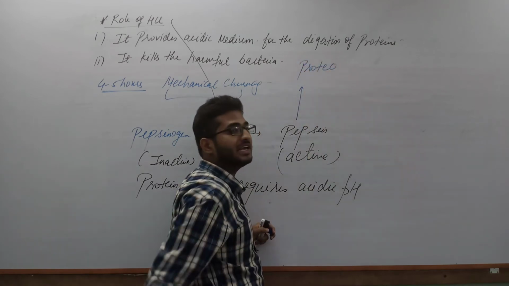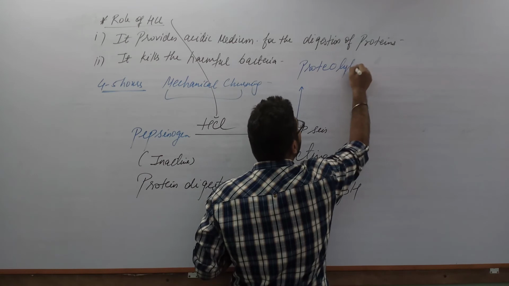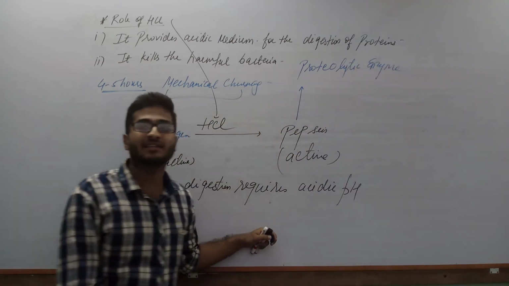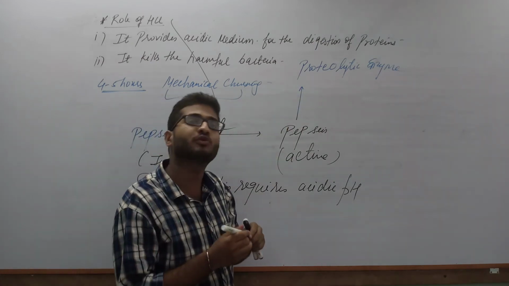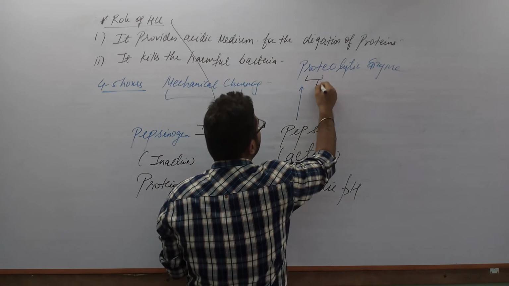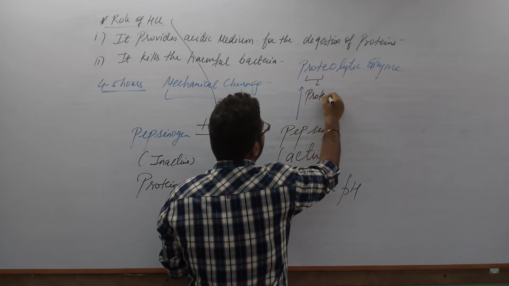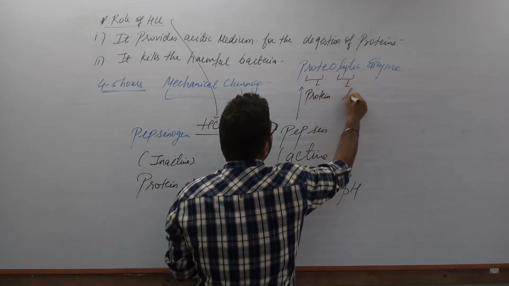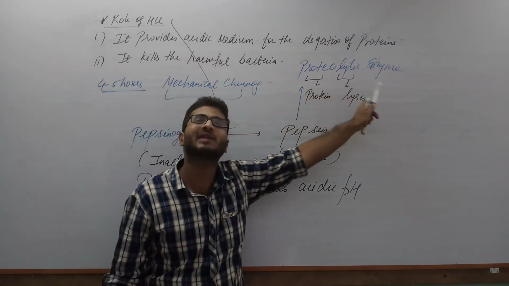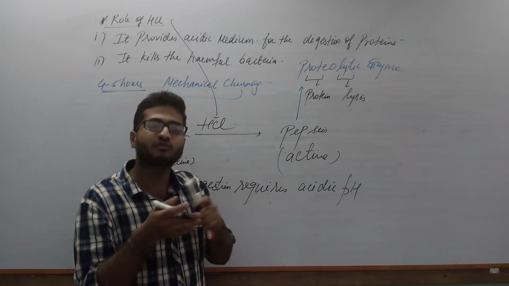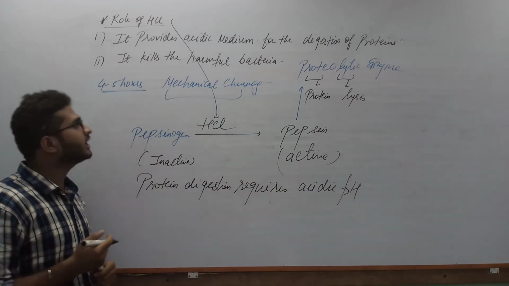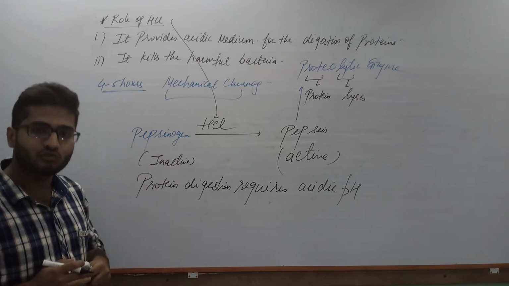Proteolytic: P-R-O-T-E-O, L-Y-T-I-C. Proteo means related to protein. Lytic is related to lysis, meaning breakdown or split. So these proteolytic enzymes will digest, will split proteins in the stomach part of the alimentary canal. Okay, so this is all about the role of hydrochloric acid in the stomach.